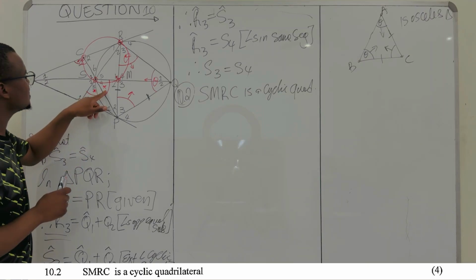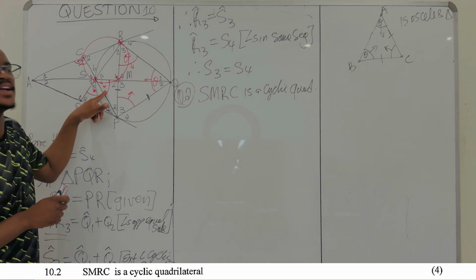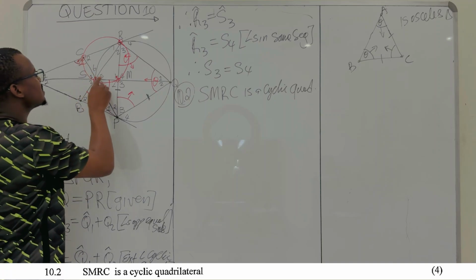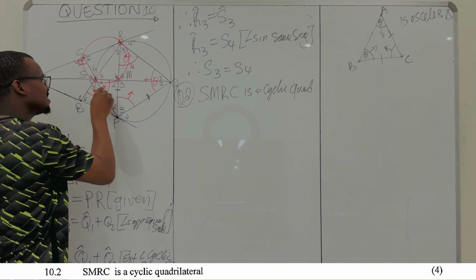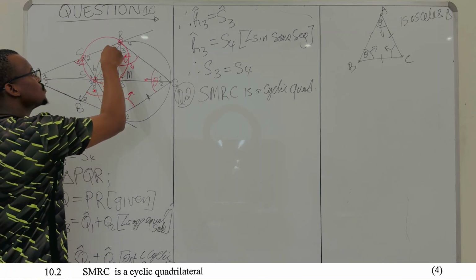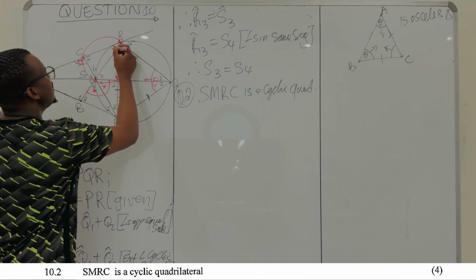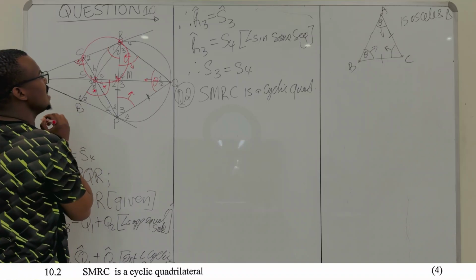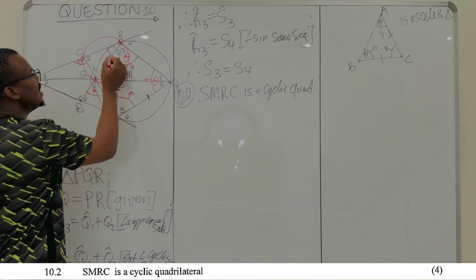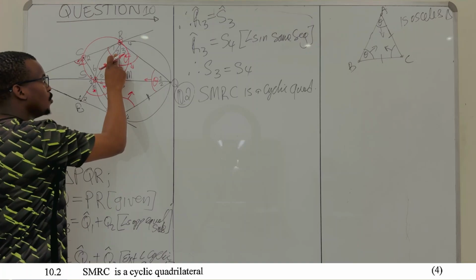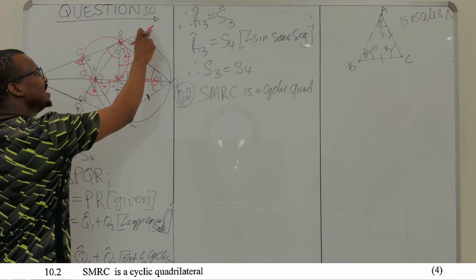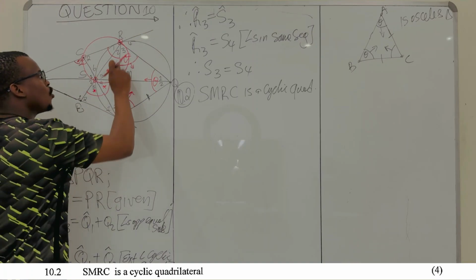If we're saying this is our exterior angle, the interior opposite angle, where is it? Because if this is our cyclic quad, so if this is our quadrilateral here, and this is our exterior angle, the interior angle is that one over there. So this is our interior opposite angle over here. But look, the interior angle is made of R1 and R2. The angle between your tangent, right, and this chord over here.